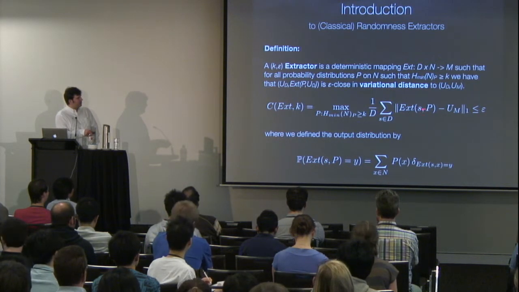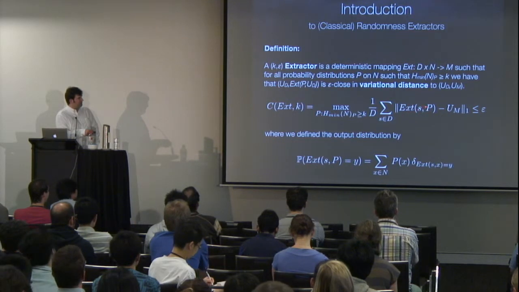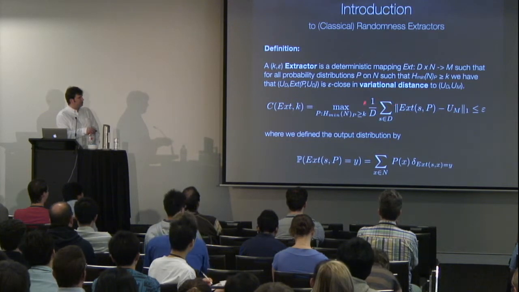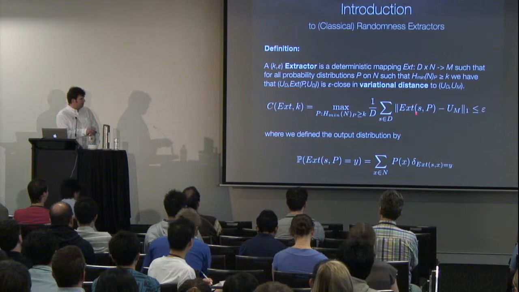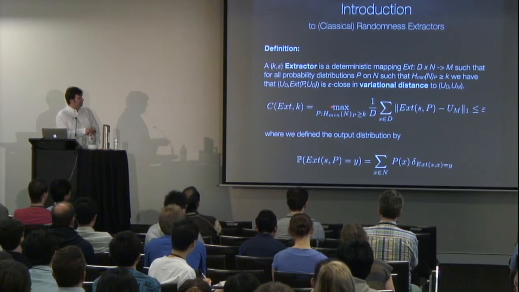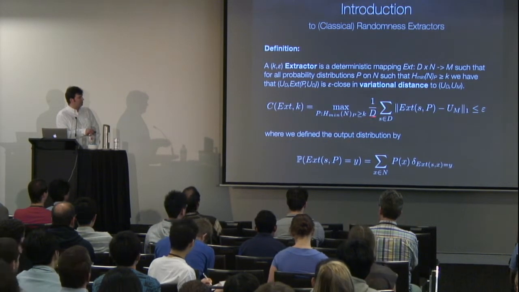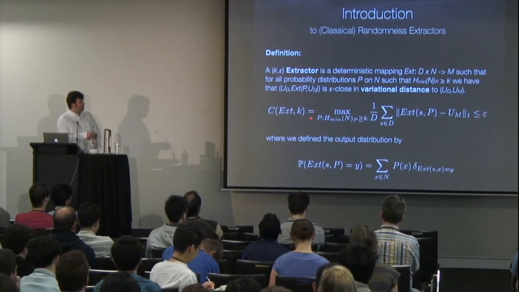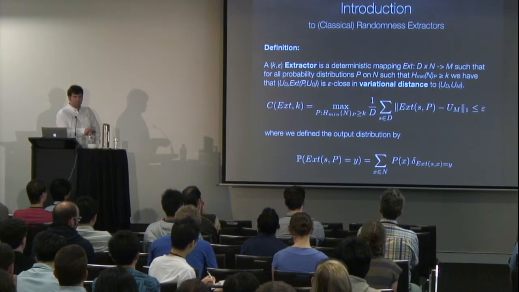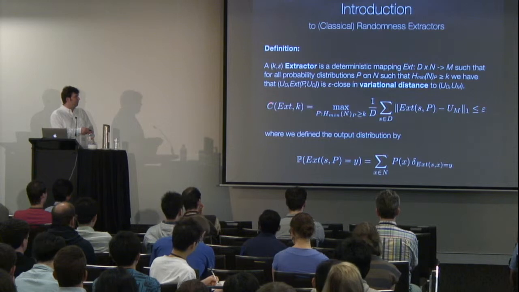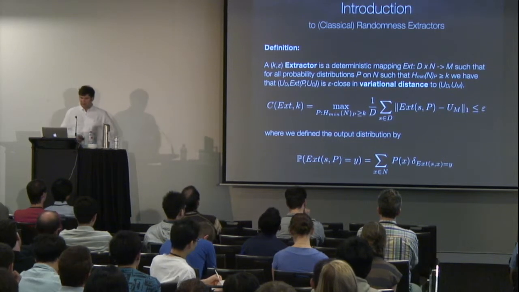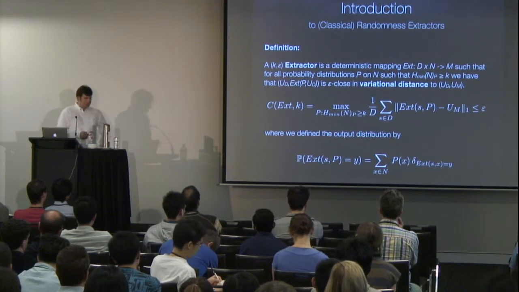Then, given the value of the seed S, we consider the one-norm difference between the output and the uniform distribution. We take the average over the seed. That the seed is outside the sum exactly means that we can reuse the seed, so it acts as a catalyst. We maximize over all probability distributions satisfying this min-entropy constraint, and we demand that this whole thing, which we define as C of X and K, is smaller or equal to epsilon. This will be called the classical value of the extractor given K, which gives us the min-entropy constraint.